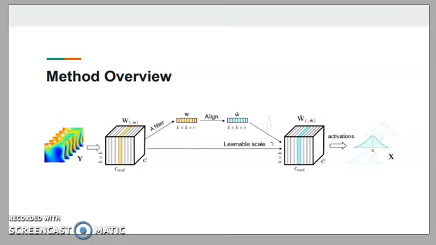We take the weights from each filter. We can see here the size of a filter is K by K by C, and the total number of filters is C out. We then align and reparameterize the filters' weights and make their distribution satisfy a zero mean and unit variance distribution. With the help of a learnable scale gamma, we can normalize the output activation X.